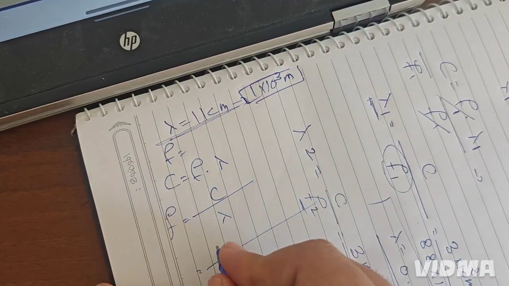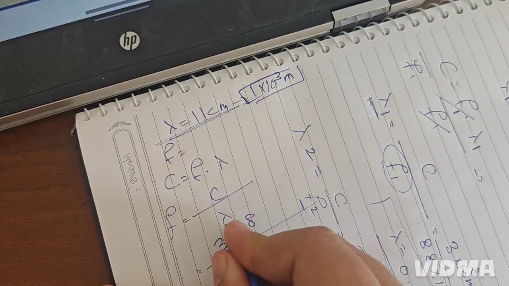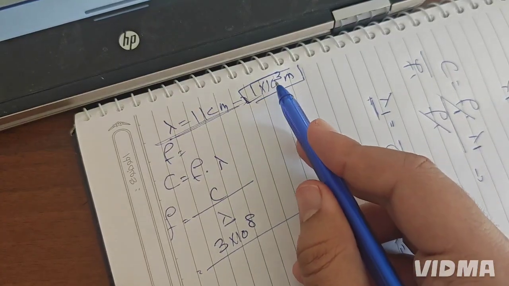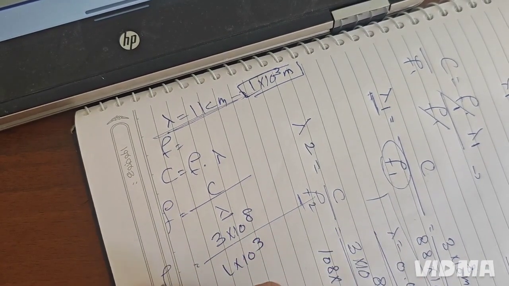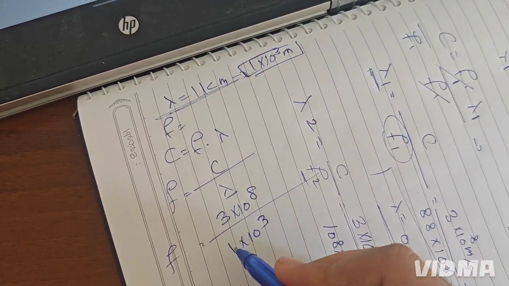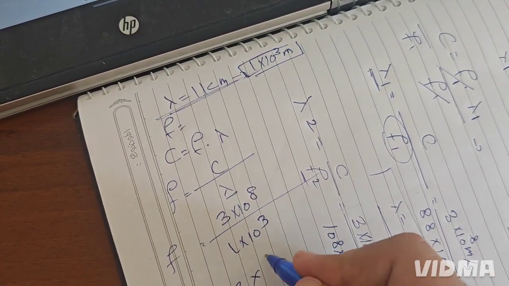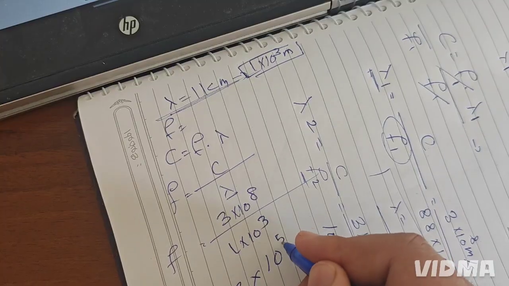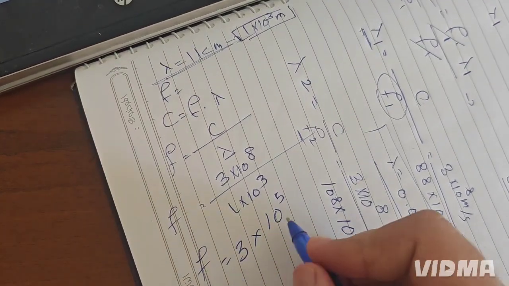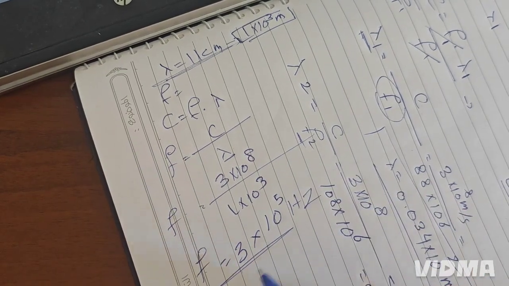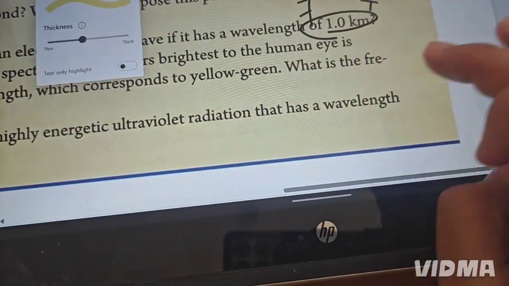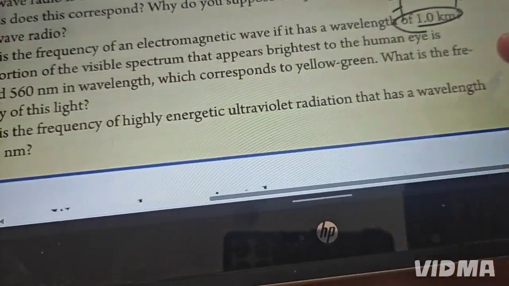The speed of light every time is 3 times 10 power 8, and instead of the wavelength we write 1 times 10 power 3. Good. So 3 divided by 1 is still 3, times 10 power 8 minus 3, which is 5. This is the frequency, and the unit of frequency is hertz. So the answer is 3 times 10 power 5 hertz.